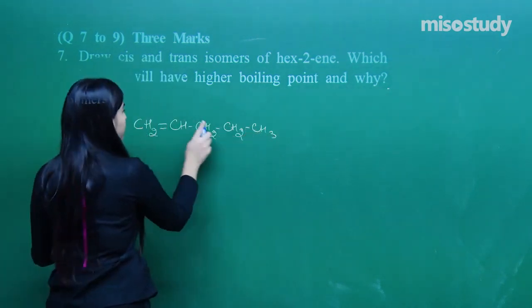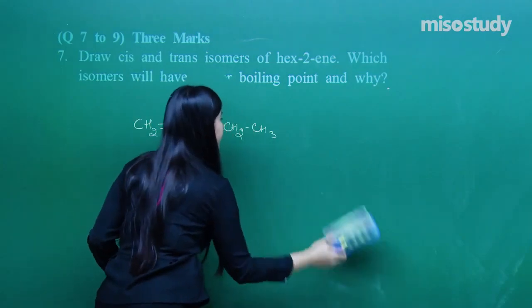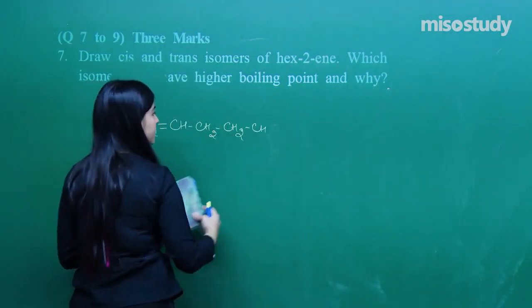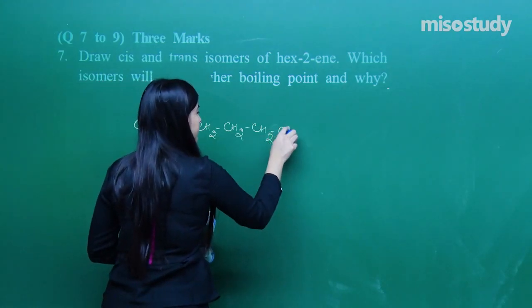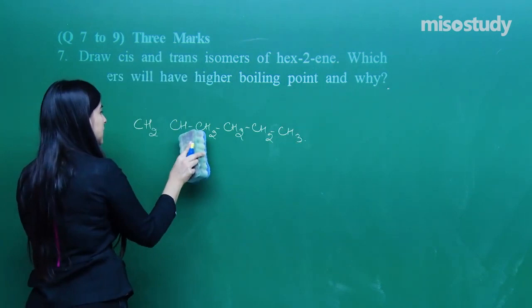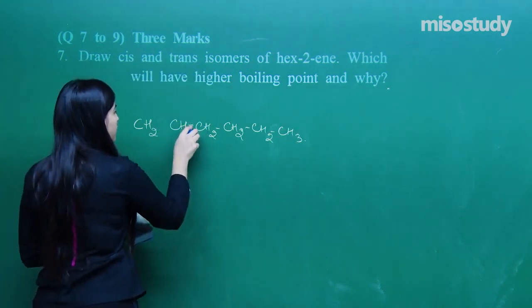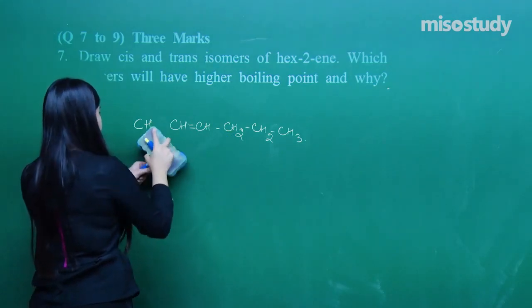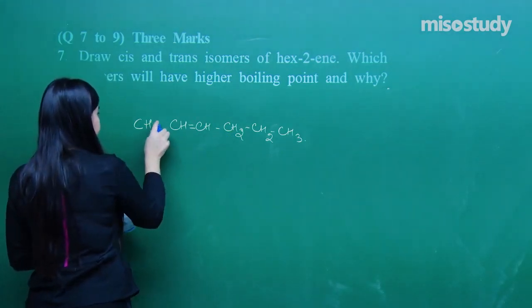How many carbons? 1, 2, 3, 4, 5. One more I need. And let me just make a correction over here. Since this is hex-2-ene, thereby the double bond should appear over here. Fine. And CH3 will be here.